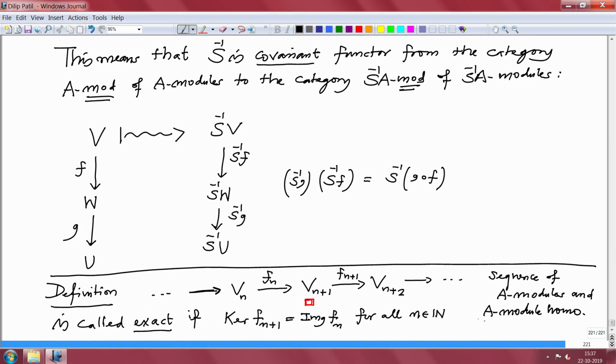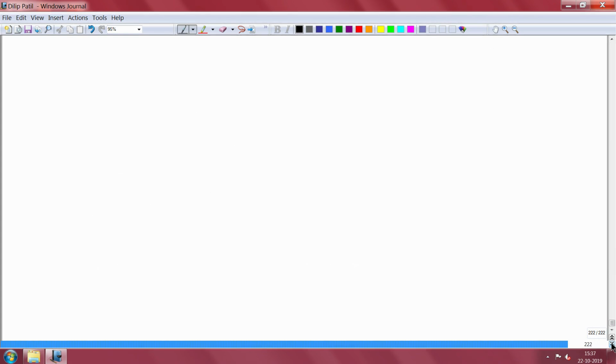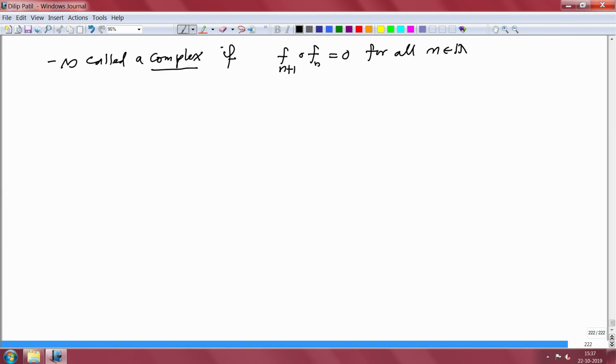More generally, the above sequence is called a complex if all the composite maps are 0, that is F n composed with F n plus 1 is 0 for all n in N. Then you call it a complex.